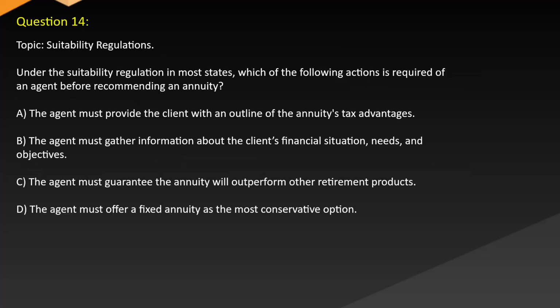Question 14. Topic: Suitability regulations. Under the suitability regulation in most states, which of the following actions is required of an agent before recommending an annuity? A. The agent must provide the client with an outline of the annuity's tax advantages. B. The agent must gather information about the client's financial situation, needs, and objectives. C. The agent must guarantee the annuity will outperform other retirement products. D. The agent must offer a fixed annuity as the most conservative option.